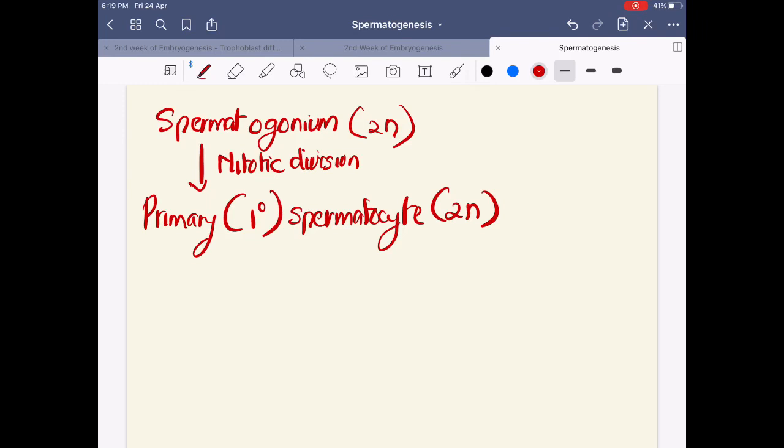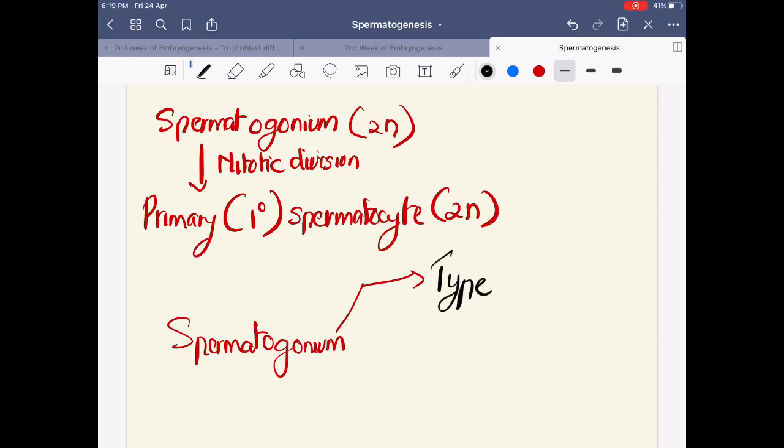So spermatogonium as a cell: there are actually three variants of spermatogonium. There are two types, of course. You have type A spermatogonium and type B spermatogonium.